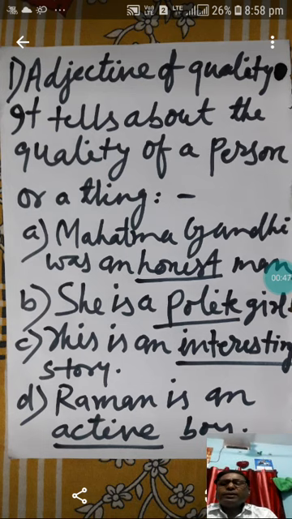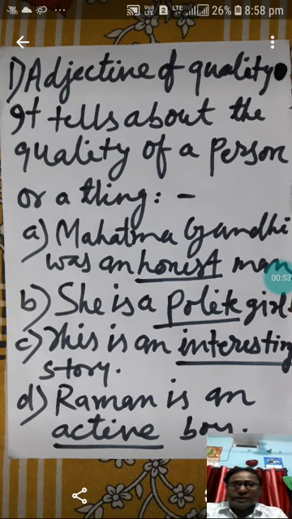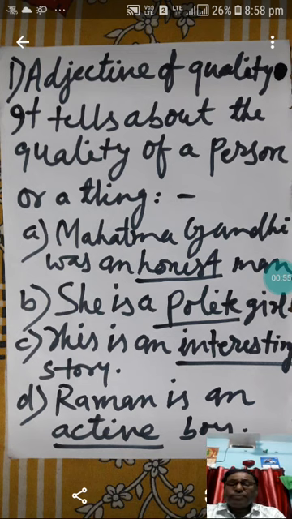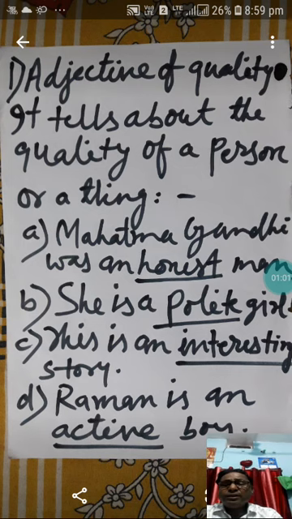Adjectives of quality tell us about the quality of a person or thing. Like I gave you the example, Mahatma Gandhi was an honest man. What is here? Adjective of quality, honest. Honest here describes Mahatma Gandhi.